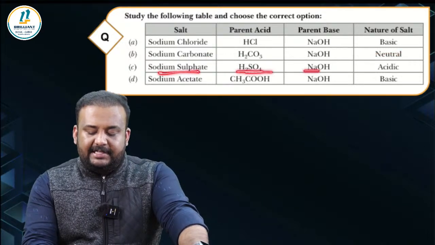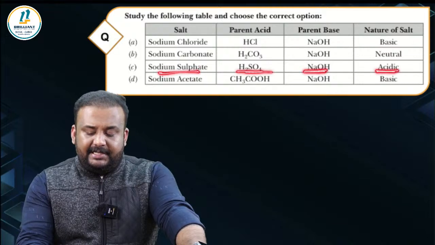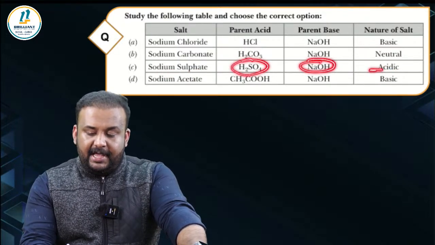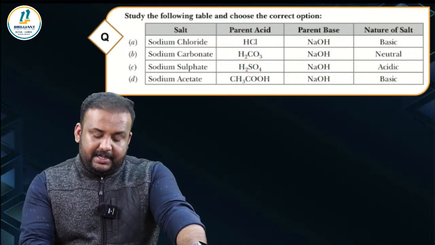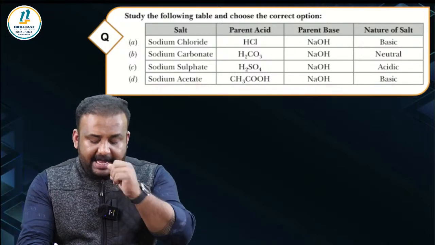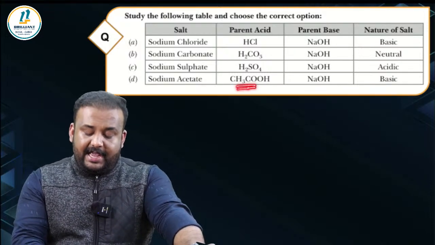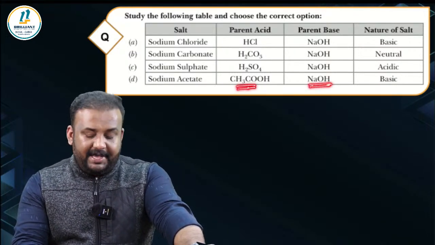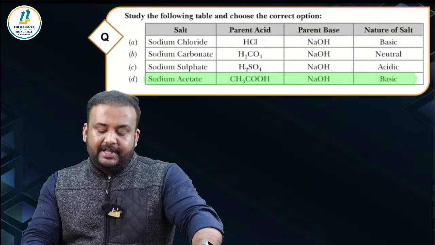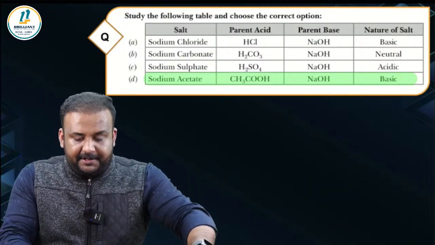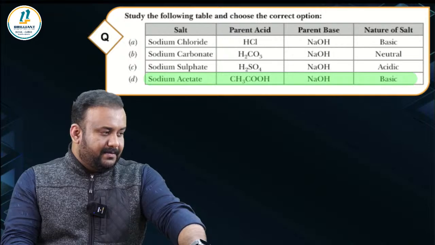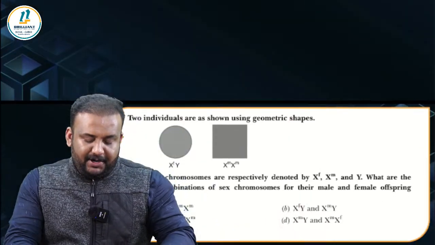Then sodium sulfate, sulfuric acid and sodium hydroxide. That is correct, but it's written acidic. That's false because this is a strong acid and this is a strong base, so it should be a neutral salt. And finally, sodium acetate, CH3COOH, NaOH, basic. That is correct, right? CH3COOH is a weak acid and sodium hydroxide is a strong base. So it is going to be a basic salt, sodium acetate. So that is the correctly given option. Is it clear to all? Right, so let's move on to the next question.